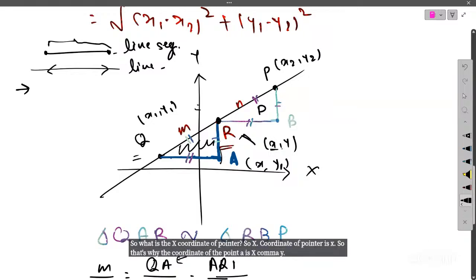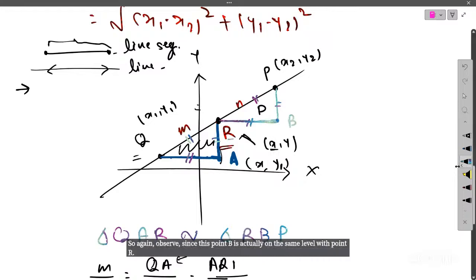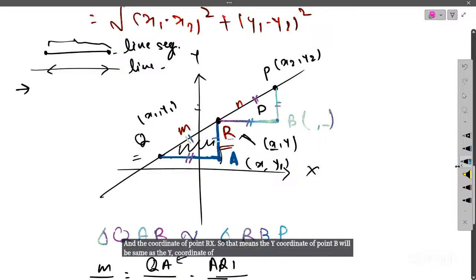Similarly, we will work out the coordinates of point B. Observe that point B is on the same level as point R, and the coordinate of point R is x comma y. So the y coordinate of point B will be the same as the y coordinate of point R, that is y.